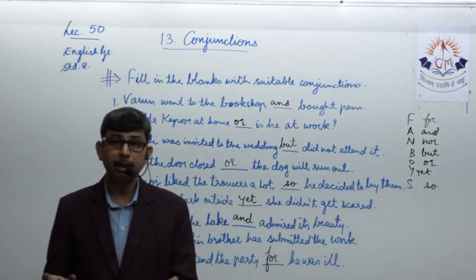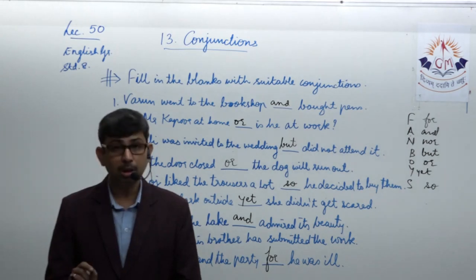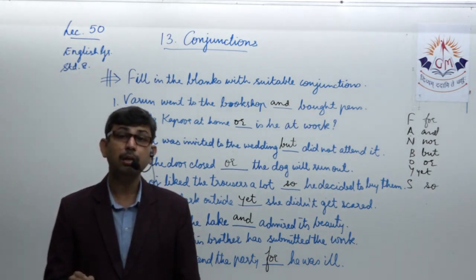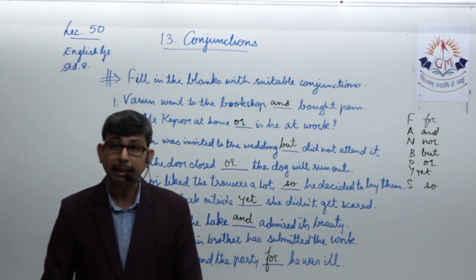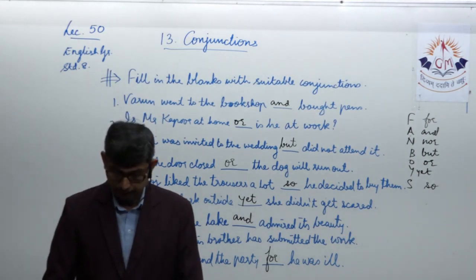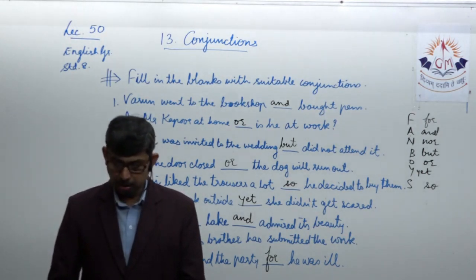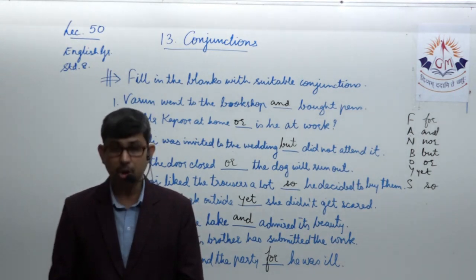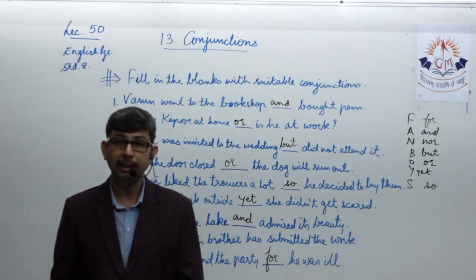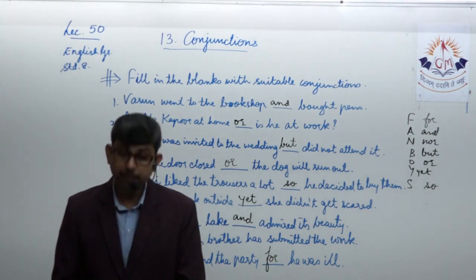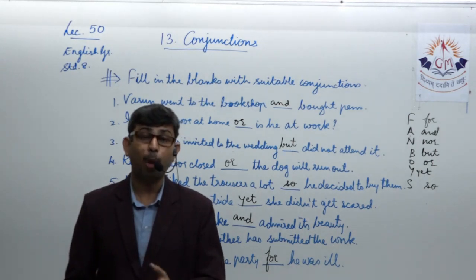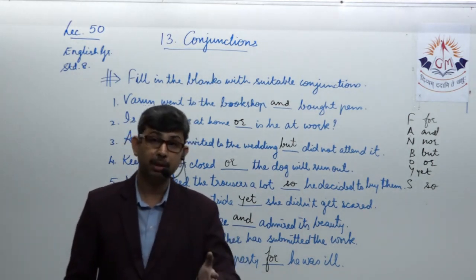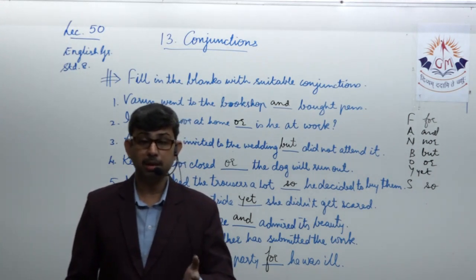When you join two independent clauses like this, you put a comma when you have another noun being displayed over there. He has plenty of money. He is not contented, meaning happy. He is not happy. He has plenty of money, comma, yet he is not happy, or yet he is not contented. Now you see the word "yet" used. Why have we used the word "yet" over there? We are trying to express a contradictory idea, an opposite idea, that despite having a lot of wealth, money, the person is not happy.